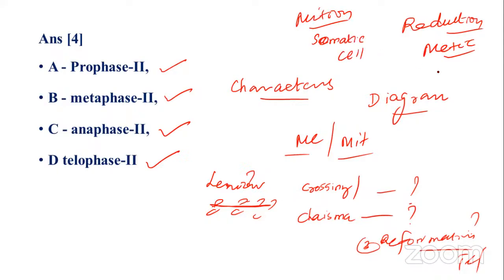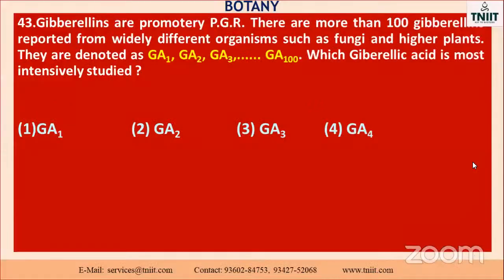At the same time, meiosis occurs in reproductive cells. So here crossing over also occurs. These are the general differences between meiosis and mitosis. Just go through it, then only will you get it.